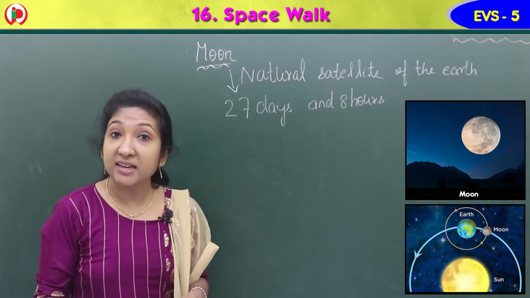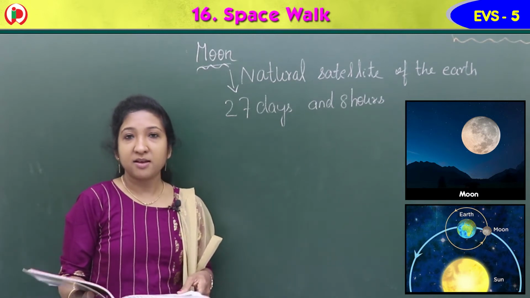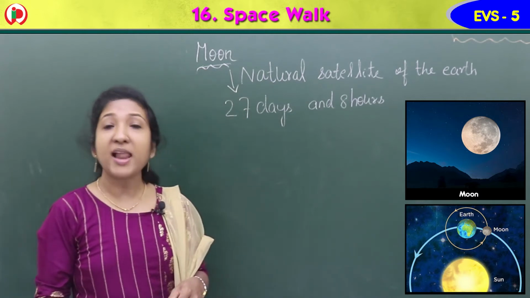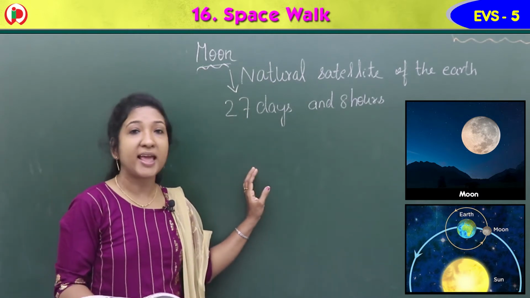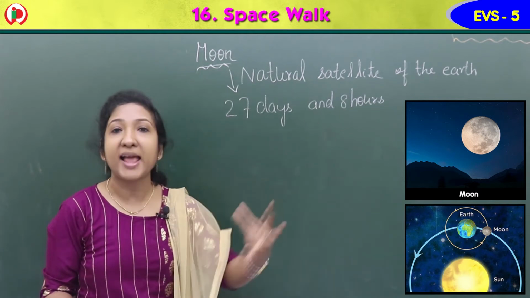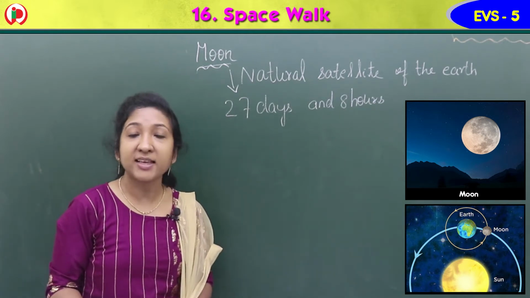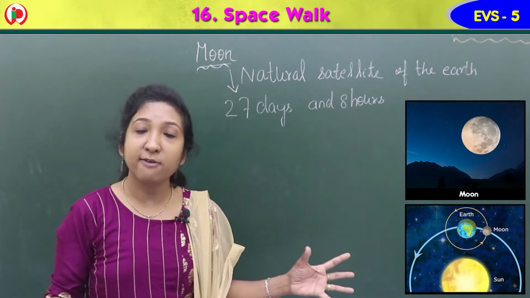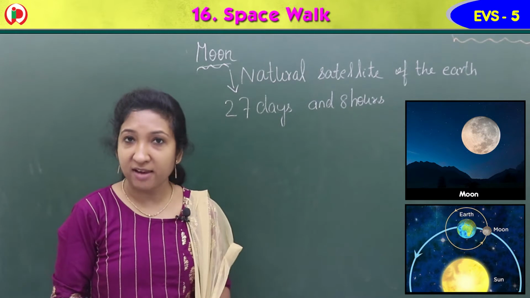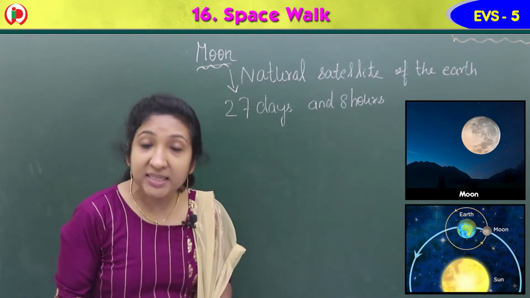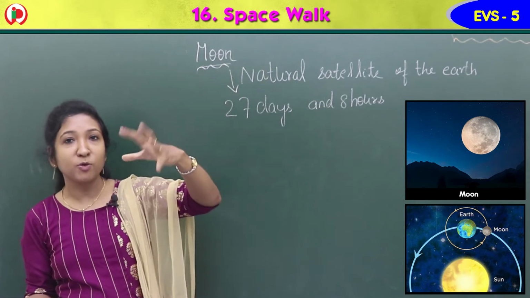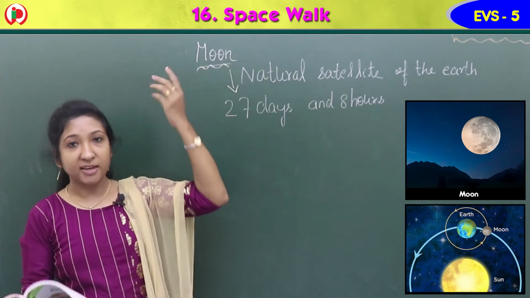It is our nearest neighbor. Earth's nearest neighbor is moon, and it has no light of its own. It cannot produce light. Sun produces light. Sun gives us light as well as heat. Sun is full of light, but moon does not have light. It reflects the light of the sun. Yes, sun's light falls on moon and it reflects that light.